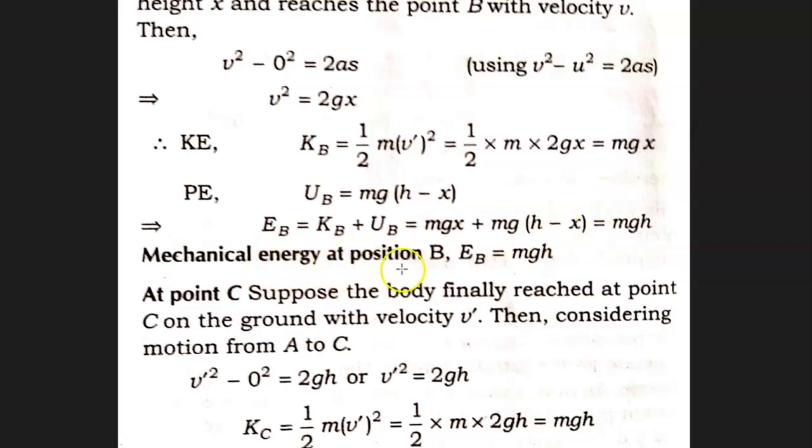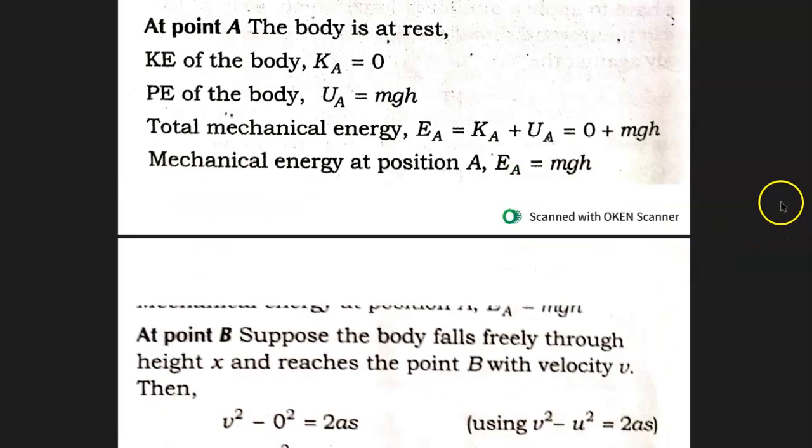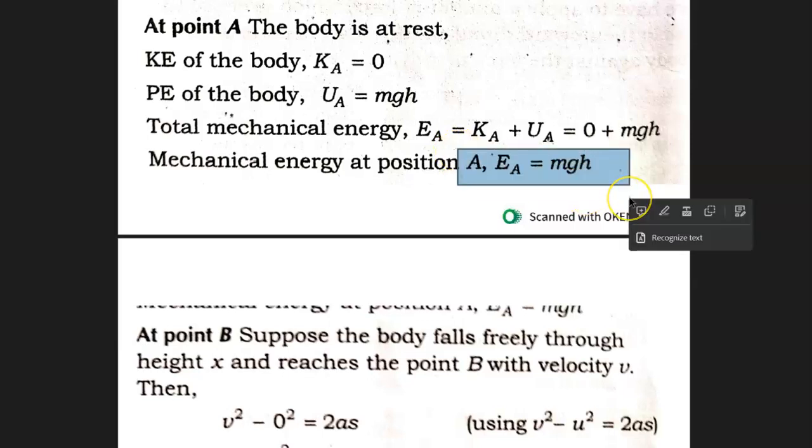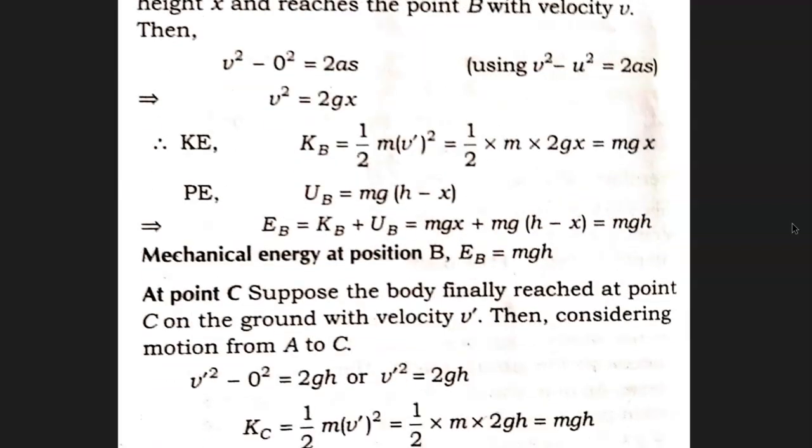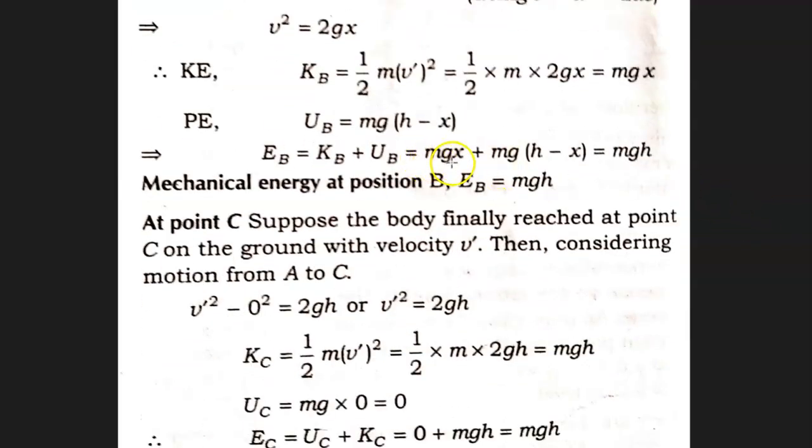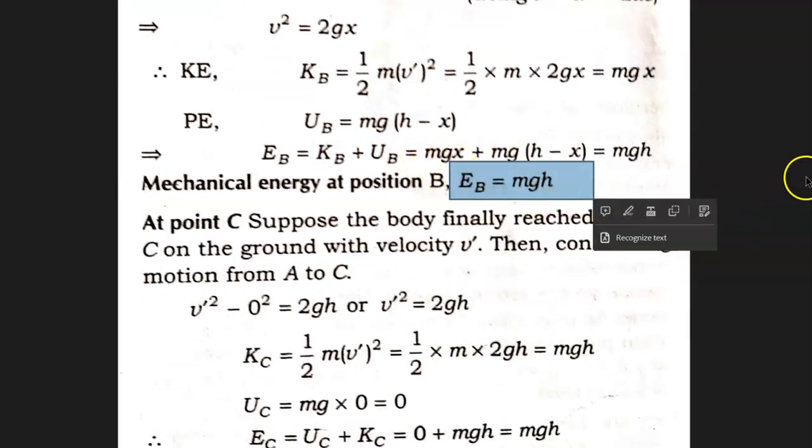So you get the total mechanical energy at position B is mgh, which is exactly the same as total mechanical energy at point A. See, at point A, mechanical energy was mgh. And at point B also the total mechanical energy we are getting to be is mgh.